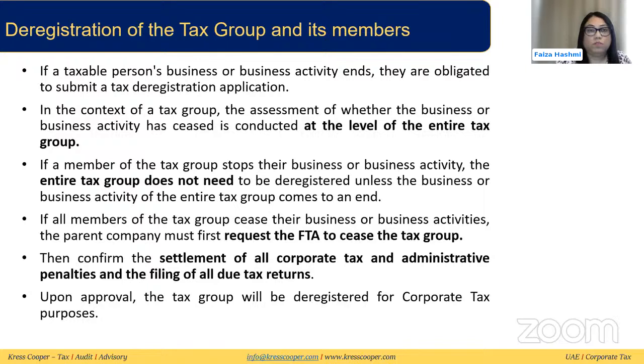Deregistration for a tax group. If the company wants to deregister, the only way is if all the members of this tax group have stopped their business activity. If, for example, one company has stopped its business activity, that doesn't mean the whole group needs to be dissolved. That company can leave the tax group, but we will need to look at it at the entire level of the tax group. The condition would be that all of the companies have stopped business, or they don't want to be part of the tax group or it is disbanded.